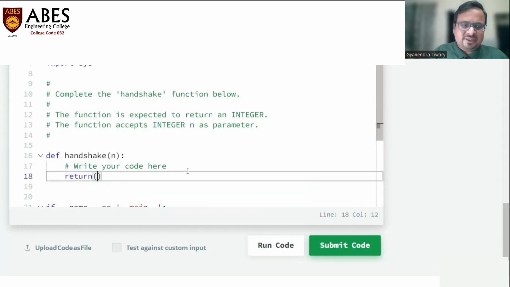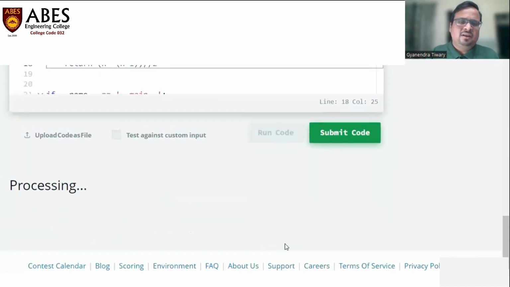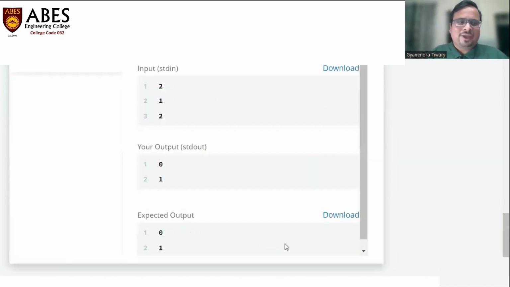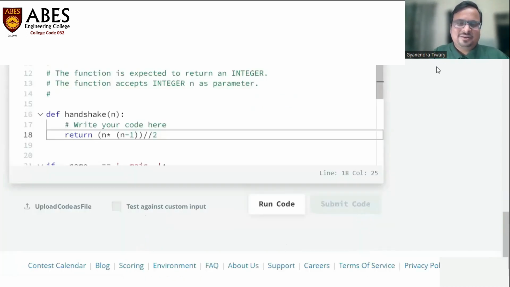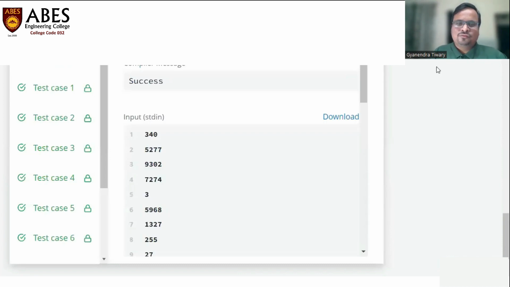And what we have to return is n multiplied by n minus 1, and the entire quantity divided by 2, right? So the integer division by 2, as you might know, is the double slash in Python. So let's run our code. Okay, so it passed all the sample test cases. Now let's submit it. And wow, it passed all the test cases as well.